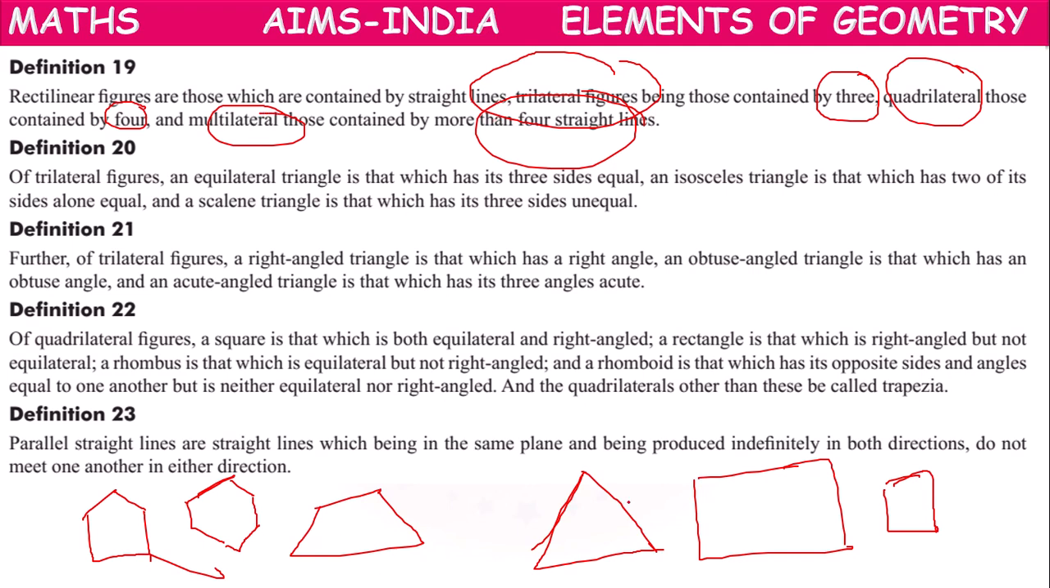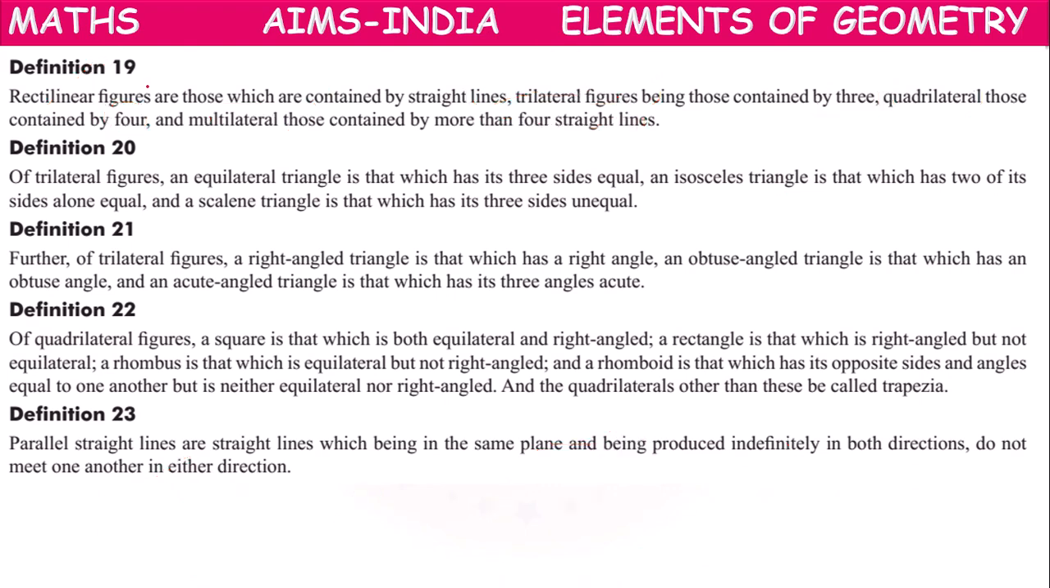So we can have trilateral rectilinear figures, or we can call it as triangle. Quadrilateral rectilinear figures, we can call them with different names, rectangle, square, trapezium. Or multilateral rectilinear figures like pentagon, hexagon, octagon, like that. So like that we can frame rectilinear figures with three sides, four sides, more than four sides or straight lines.